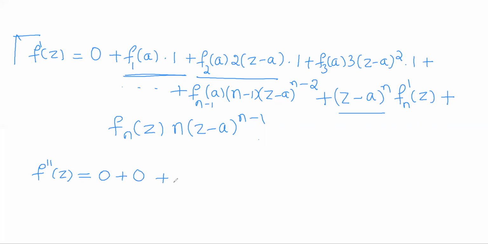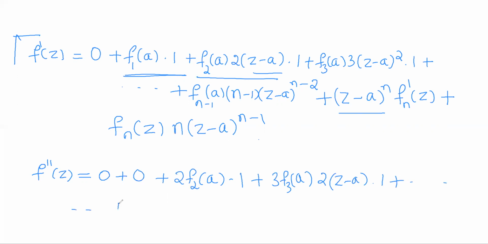So the third term, 2 into f2 of a as it is, differentiation of z minus a is 1, plus 3 into f3 of a is constant, differentiation of z minus a whole square is 2 into z minus a into differentiation of z minus a, which is 1. Like this, so on to the nth term. So n minus 1 into fn at a is constant.